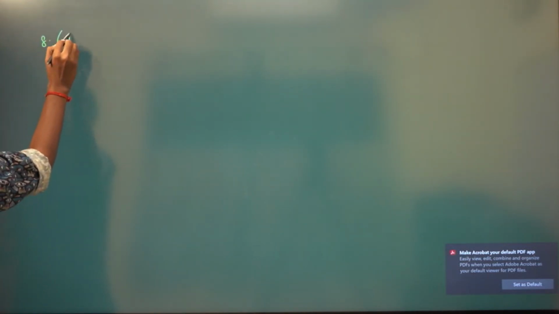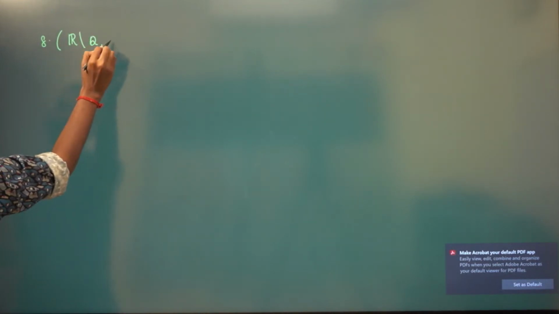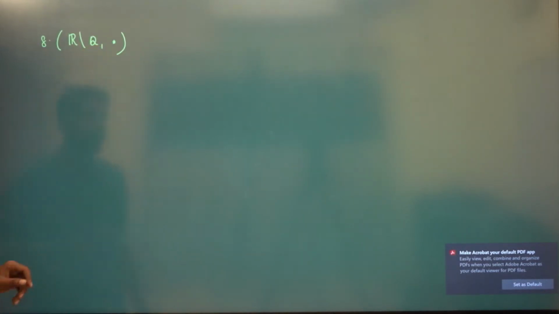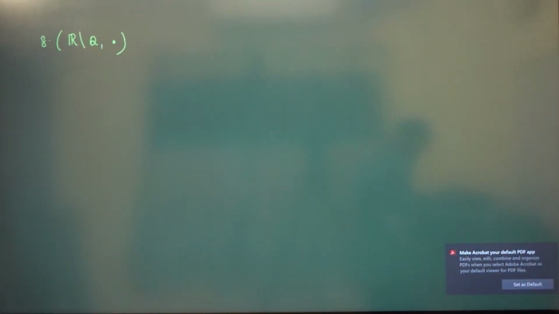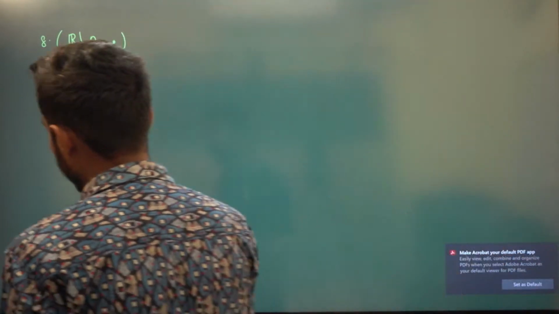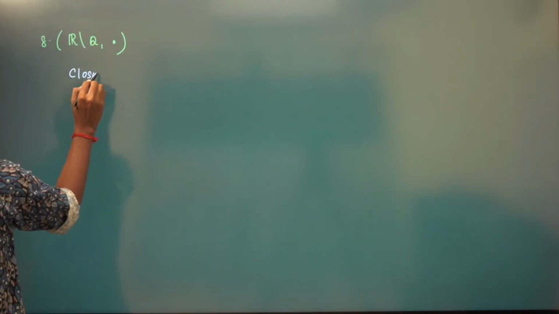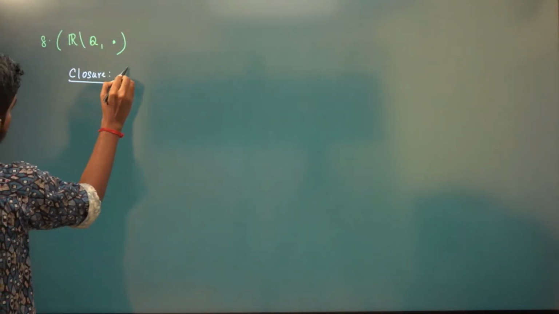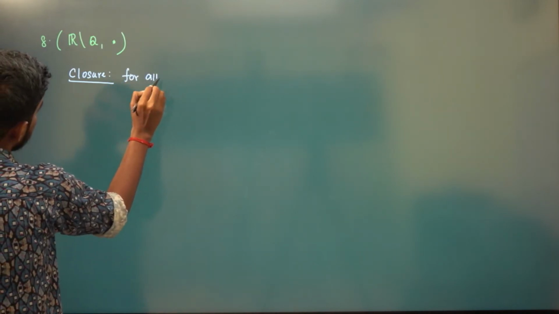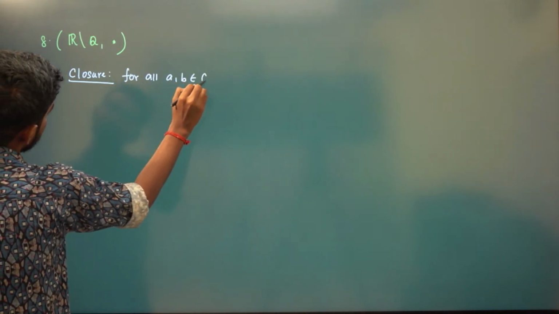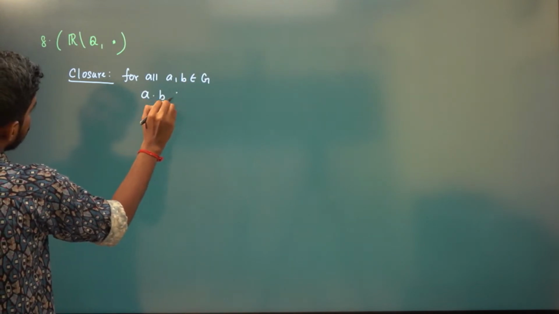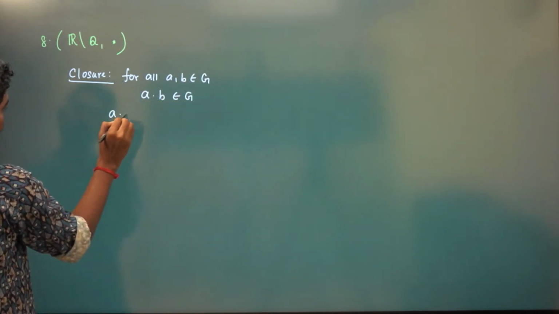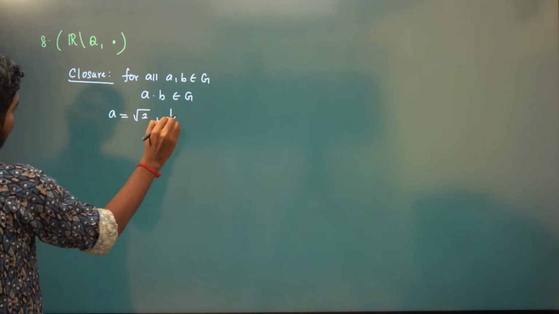Now, what about the set of all irrational numbers with respect to multiplication? Is the product of two irrationals irrational? Just give me a counterexample. See, you take a to be root 2, b to be root 2 again.